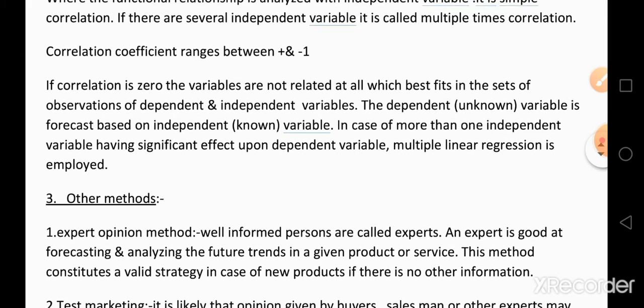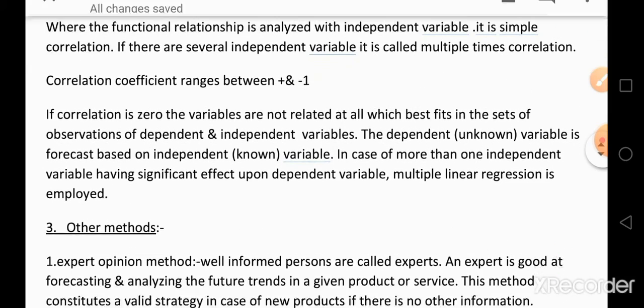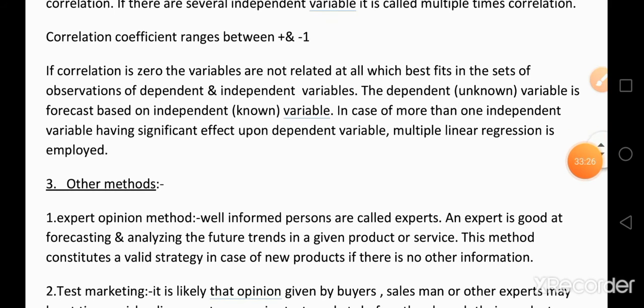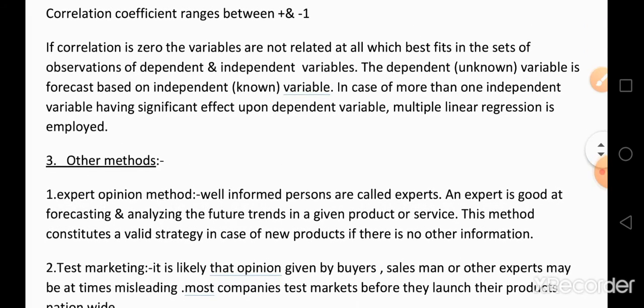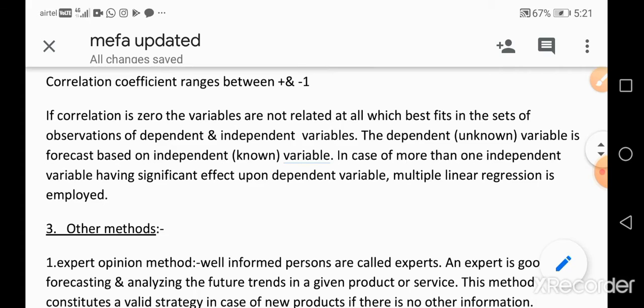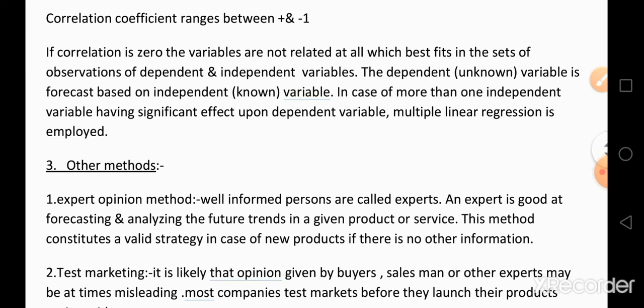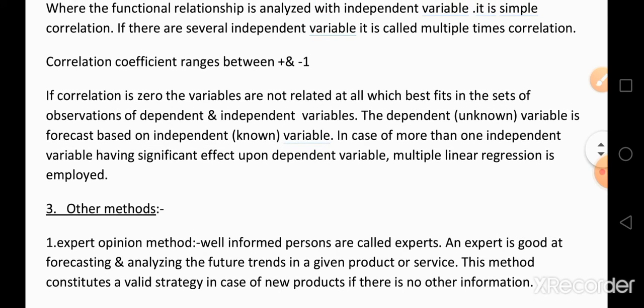So this is the correlation coefficient method. It estimates the demand depending upon positive, negative or zero correlation, or depending upon the known and unknown variables, or dependent and independent variables. An independent variable means the demand for the product does not change depending upon other factors.